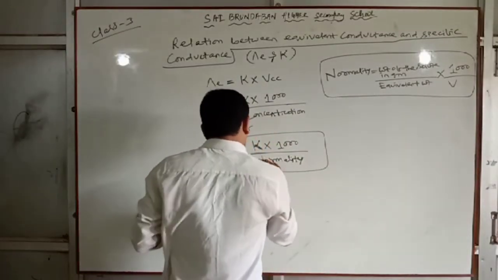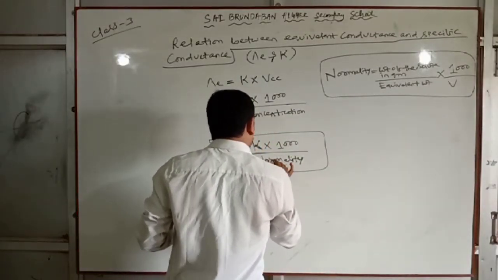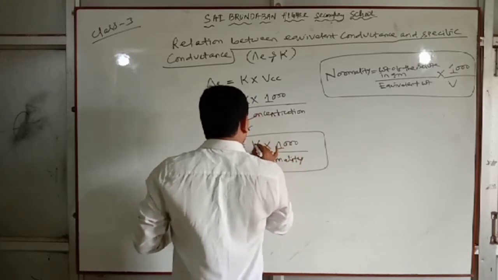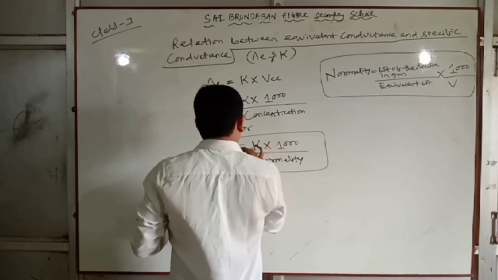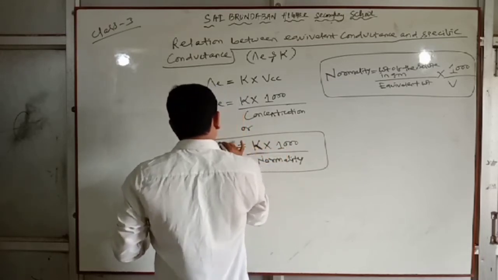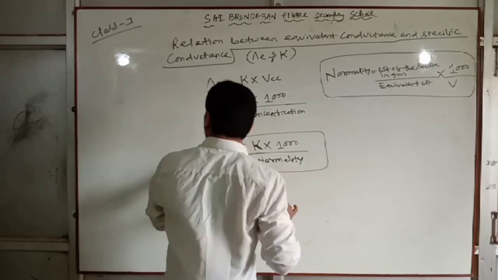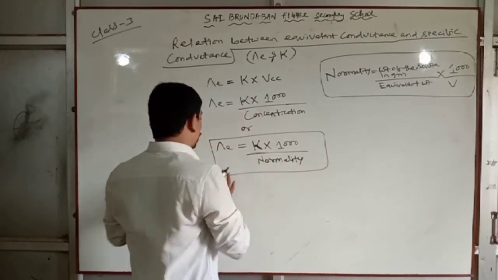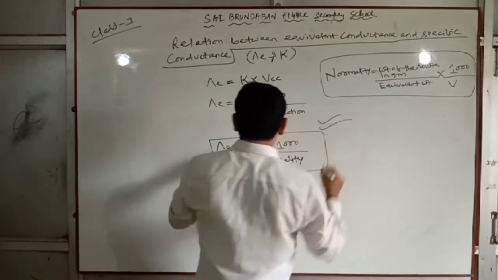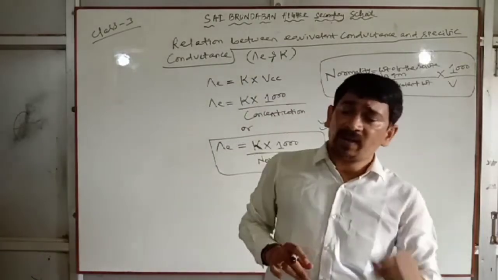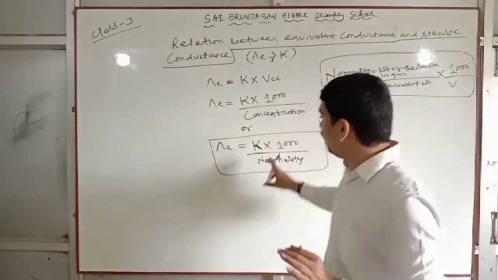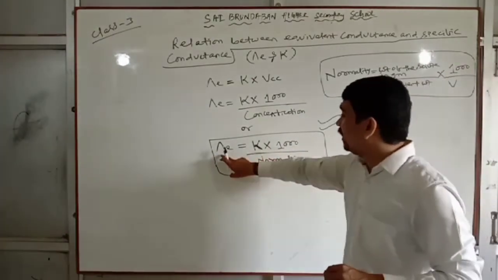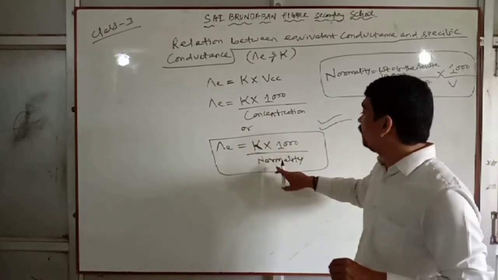So lambda equals kappa into 1000 by normality. Now lambda equals kappa into 1000 by normality. This is the most important formula. Basing upon this, we can solve the problem, and they also ask problems in the council exam basing upon this formula. I am repeatedly telling this: lambda, equivalent conductance, equals specific conductance into 1000 by normality.